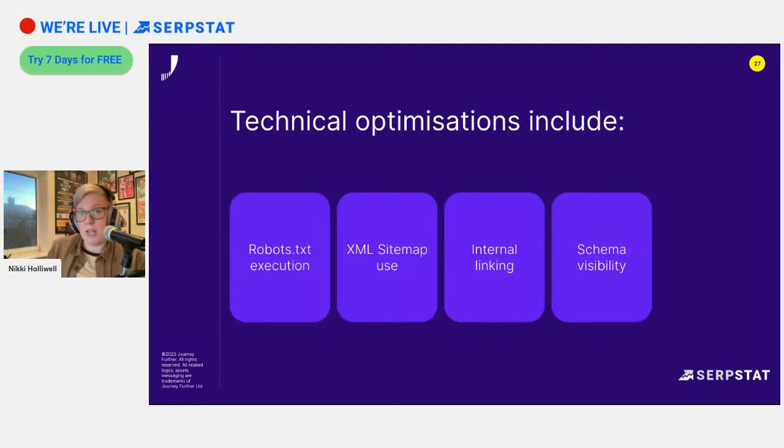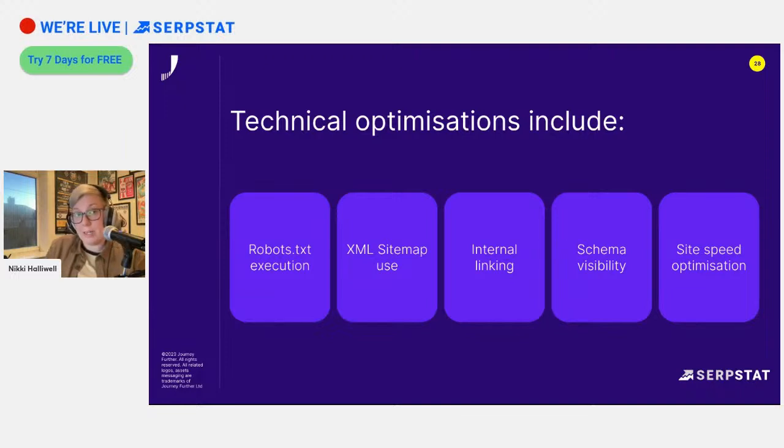Schema visibility. Do we have the necessary schema on our websites that help us to show up in rich results? Regardless of what industry it is, you can certainly make use of the relevant schema markup. And site speed optimization. Are we as fast as we can possibly be? Are there opportunities to do that? How does our site speed compare to that of our competitors?